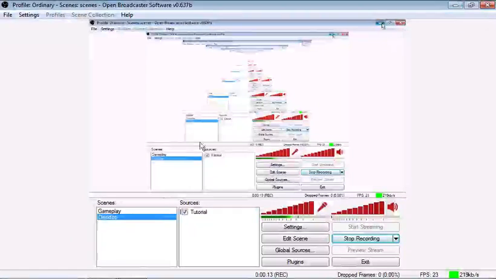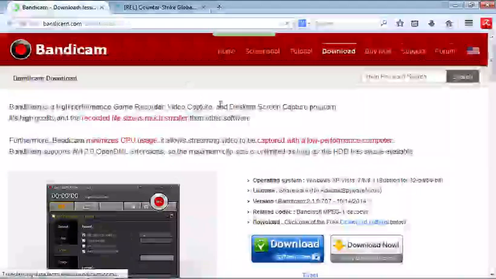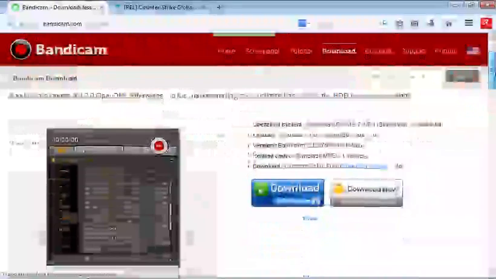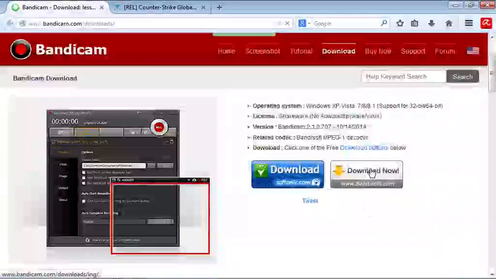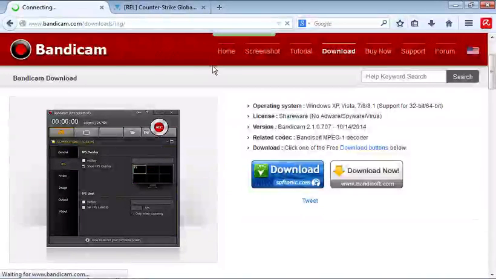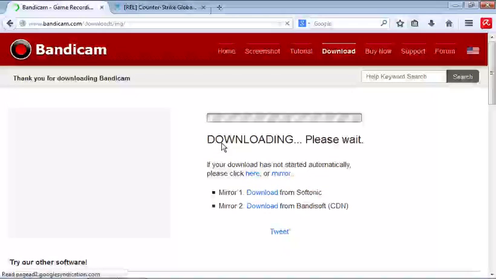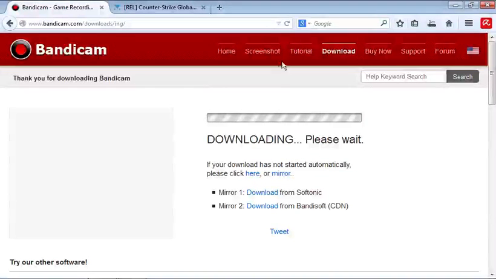So yeah, go to the first link in the description and it'll take you to the Bandicam.com download page. Scroll down a little bit and you can see this simple download now. Press that and wait for it. As you can see here, the setup. Click save file and let it download.